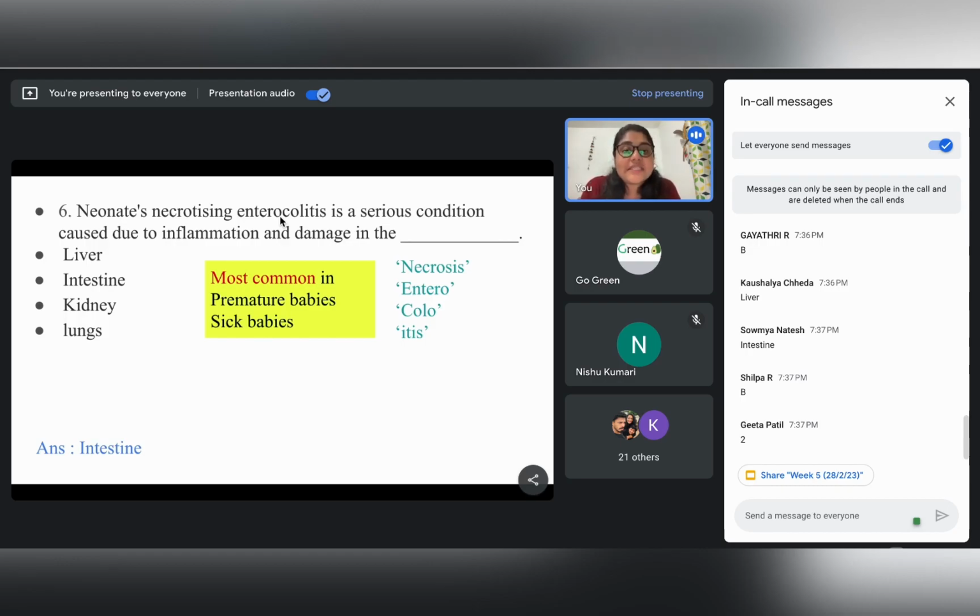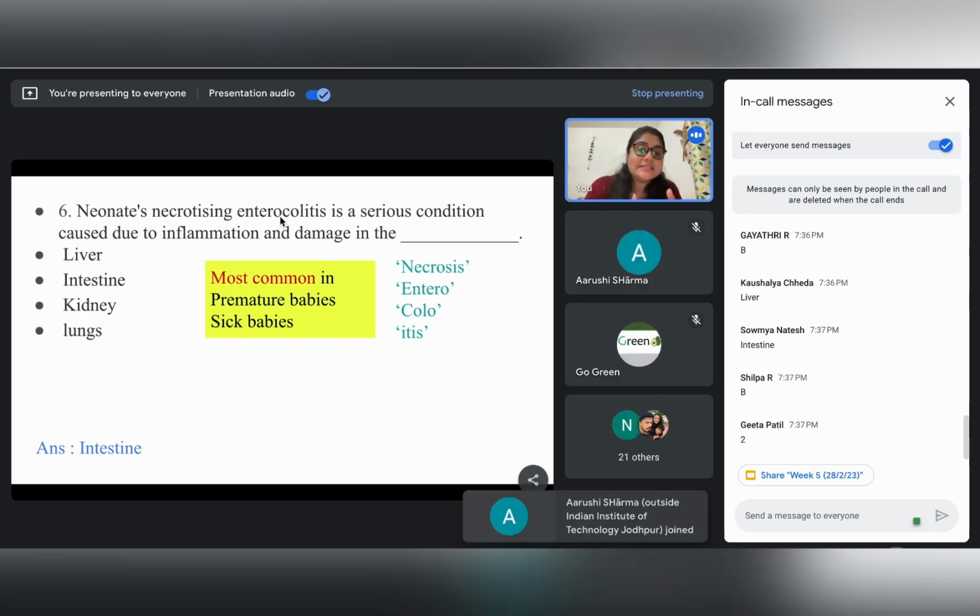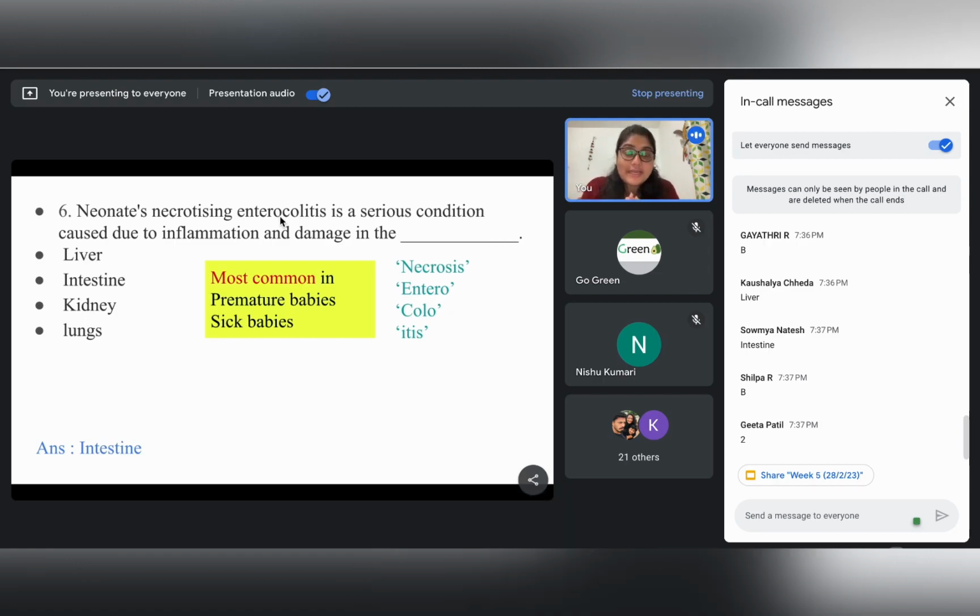So as we have seen, if the baby is not being breastfed properly or proper nutrition has not been given from the first hour after delivery, this might make the baby predisposed to different kinds of GI diseases. Among them, a more complicated situation would be necrotizing enterocolitis, and this is usually seen in premature babies and also in sick babies.